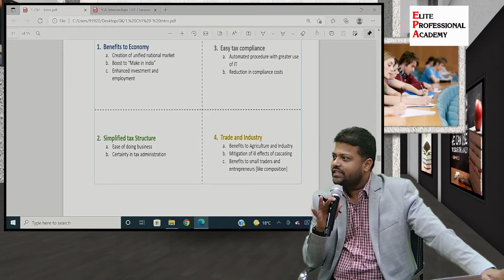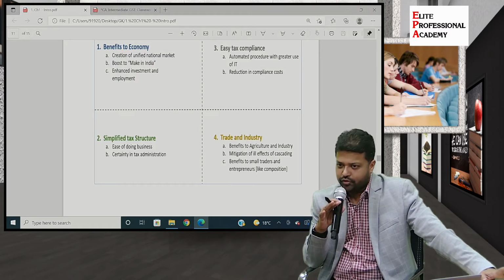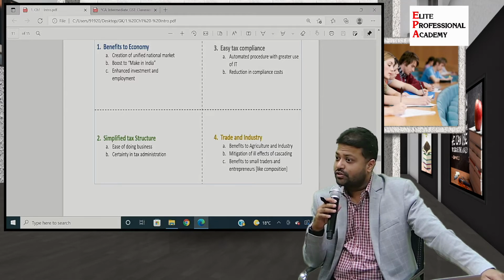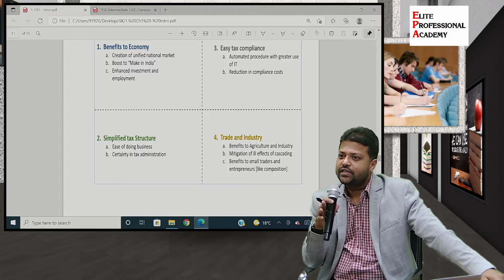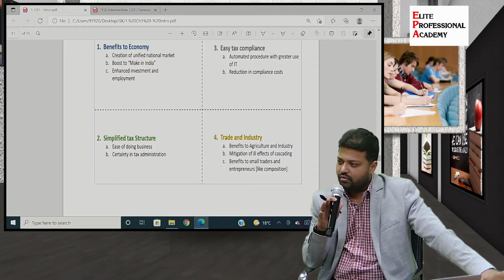Because of numerous changes happening every now and then, compliance becomes a task for the professionals as well as for the industry. And reduction in compliance cost. This is also another debatable point. Now the professionals have started charging more compared to the pre-GST regime because there are multiple returns required to be filed. We'll study that when we go to the returns topic.